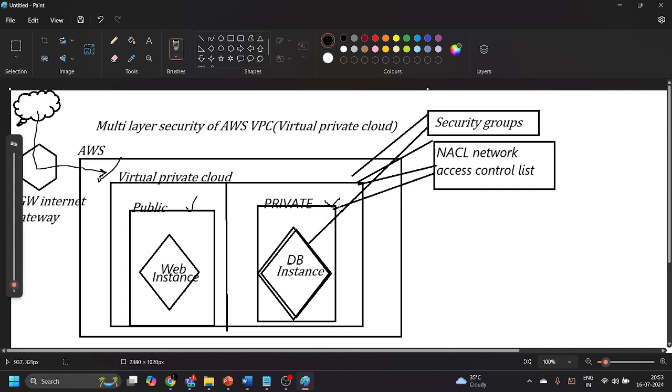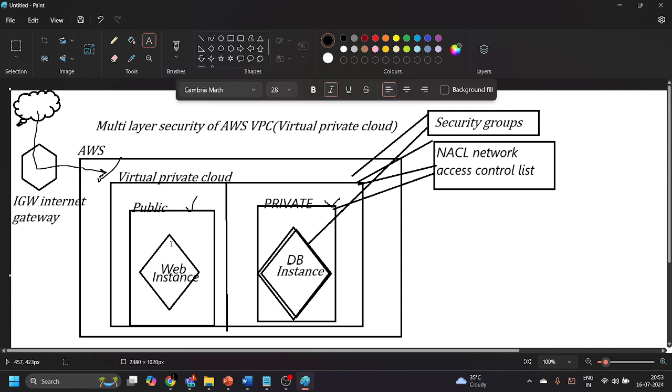Now, the next step we need to configure is that if you want to connect your subnets to the internet or anywhere else, you need to provide a route to your subnets, right? To provide routes to the subnet, you need to create route tables.